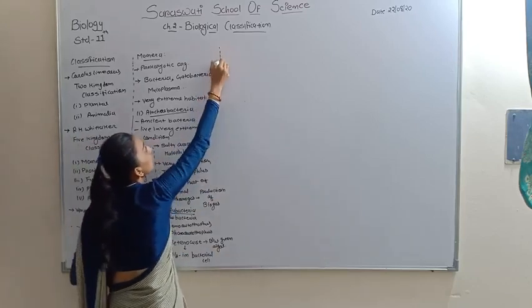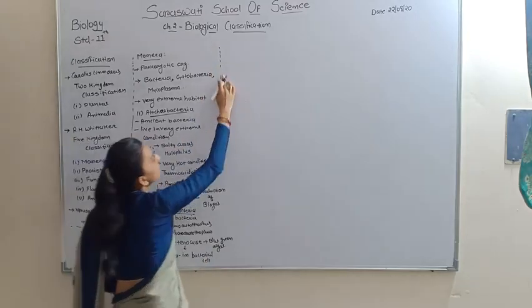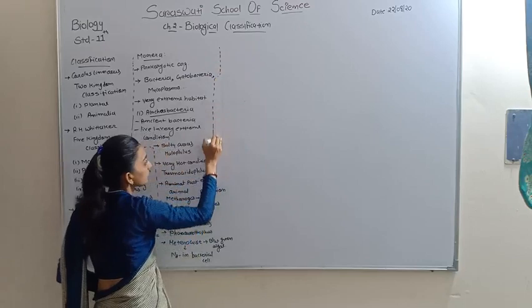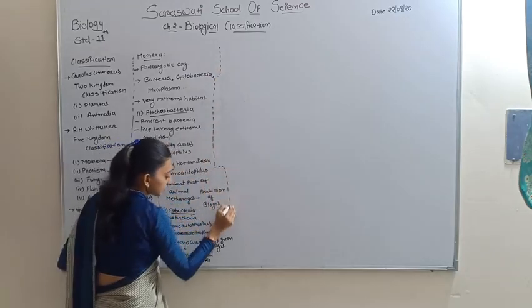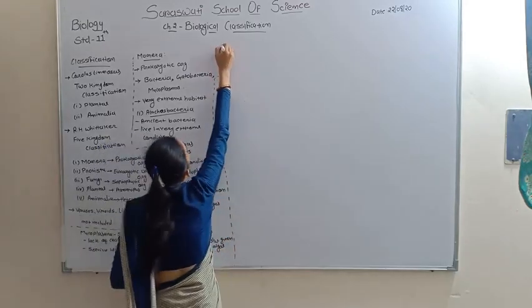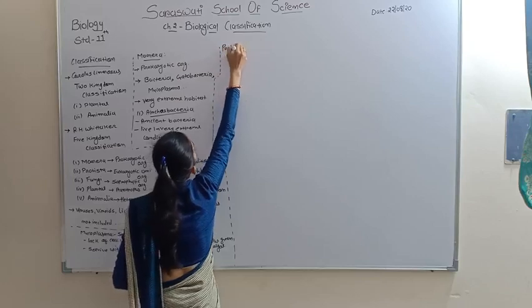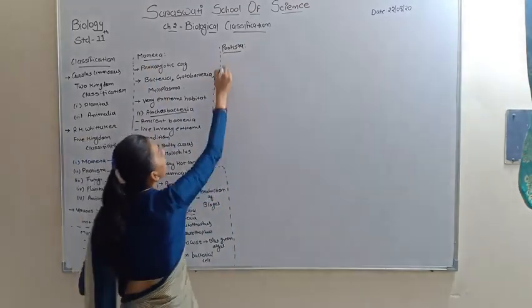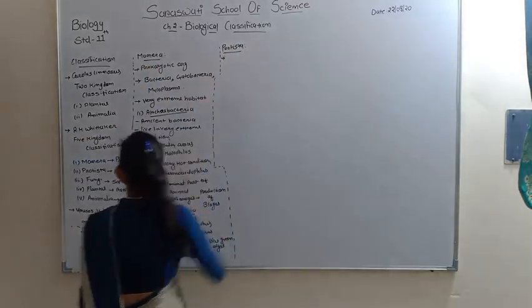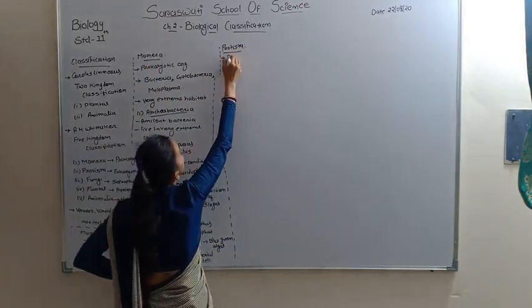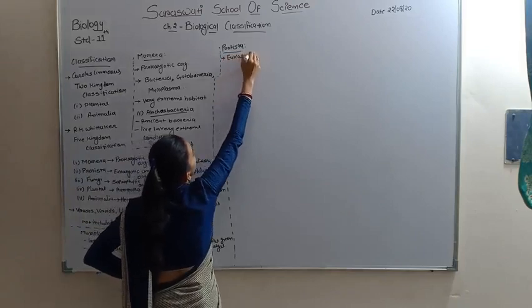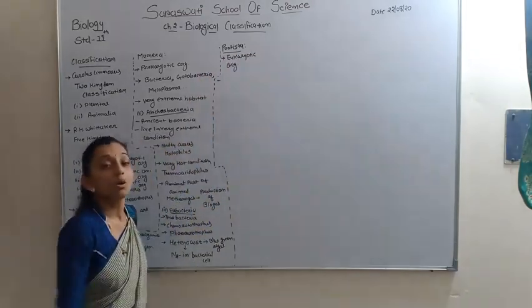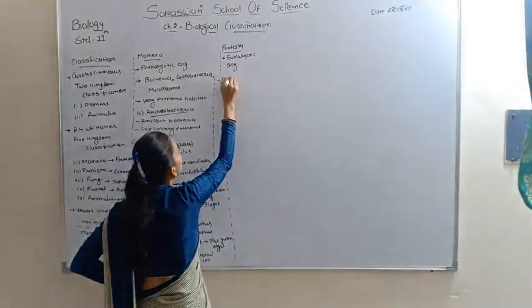Now we discuss the second kingdom, the Protista kingdom. It includes eukaryotic organisms, but these are unicellular.